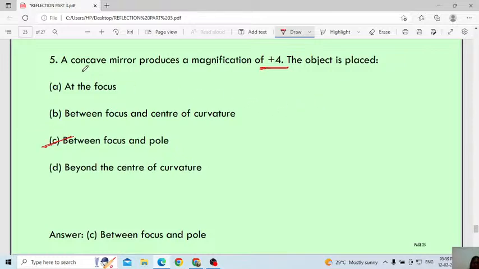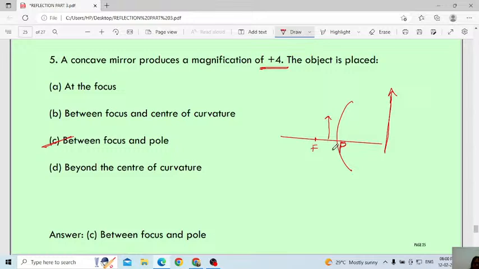Here, remember in the case of a concave mirror, this is the concave mirror, no? Here this is the pole, this is the focus. If you keep any object between these two, then you will get a very enlarged image, a very magnified image. This one you have to remember.